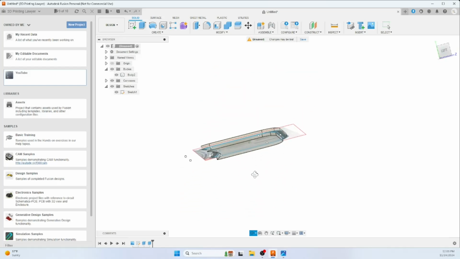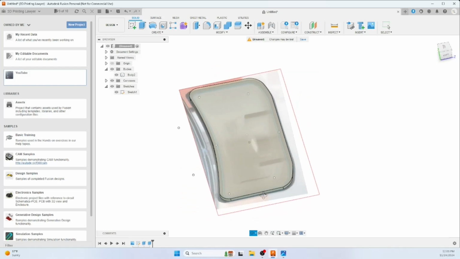All right, and there's our lid. It basically rests on top of there and covers the area. So in the next video, I'll show you how it turned out.